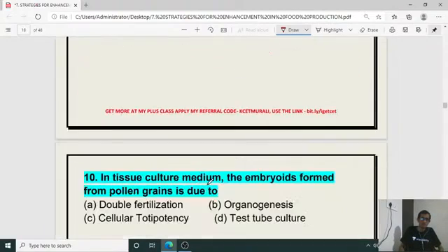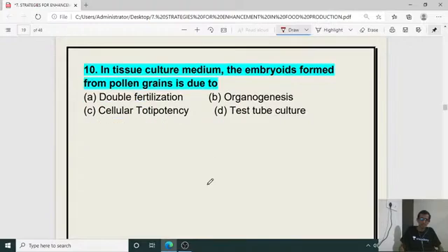Okay. Next, 10th question. In tissue culture medium, means in micropropagation, the embryo formed from pollen grain is due to which process? Double fertilization, organogenesis, test tube culture, cellular totipotency. It is cellular totipotency.